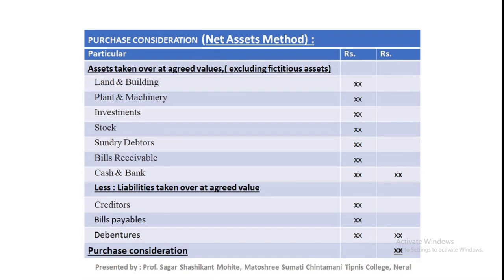In this method, only those assets and liabilities which are taken over are considered for the calculation of purchase consideration. Agreed value means the value at which the transferor company has agreed to sell and the transferee company has agreed to take over. In absence of agreed value, the amount at which assets and liabilities are appearing in the books of transferor company is considered as agreed value.